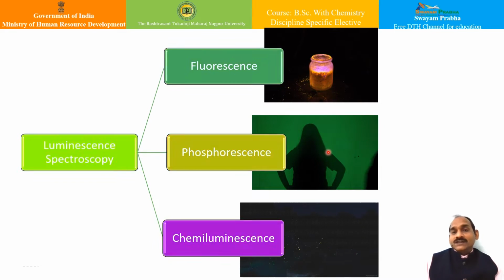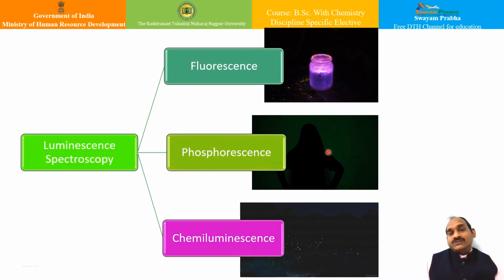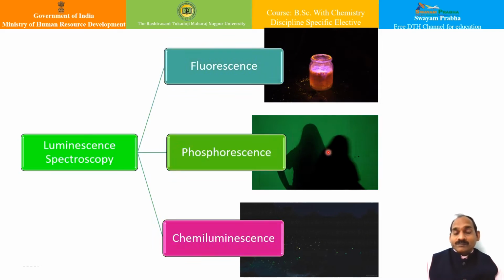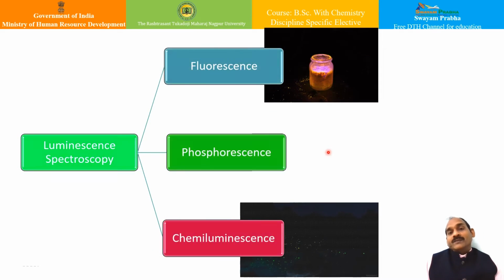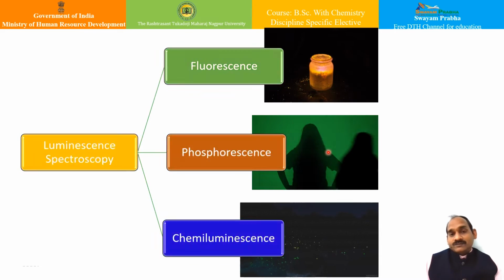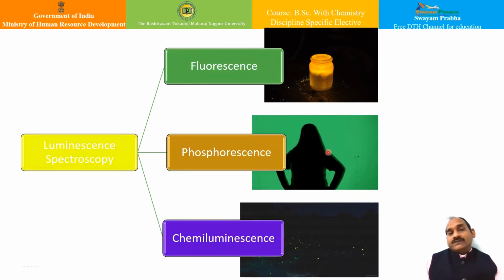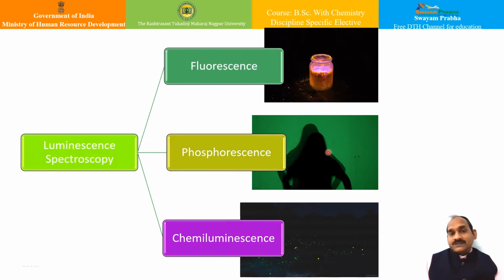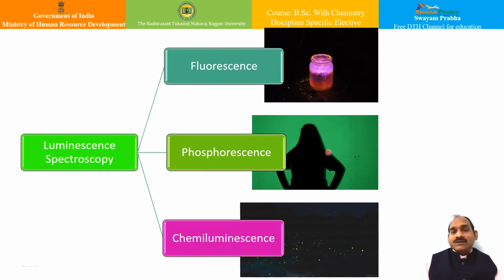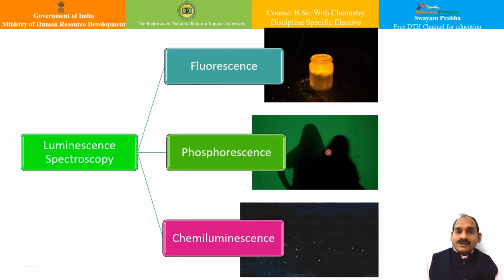Again, this phenomena occurs when the transition takes place from the first excited triplet state to the ground state, isn't it? And phosphorescence has particular typical properties. It is caused chiefly by ultraviolet and violet radiations. It is mainly shown by solids. The magnetic and dielectric properties of phosphorescent substances are different before and after the illumination, and this is actually due to the change in spin of the electron and so on. We have already seen all these properties.